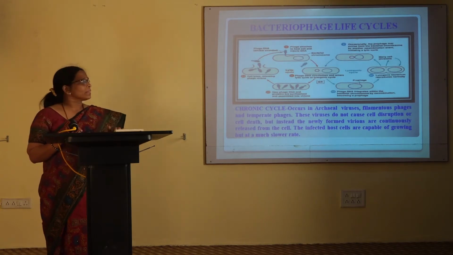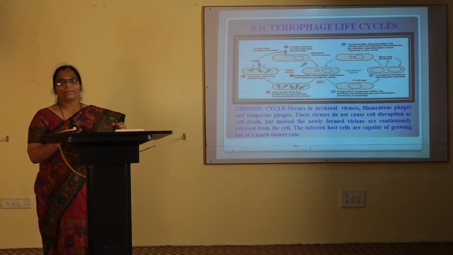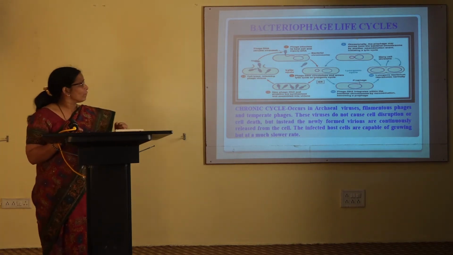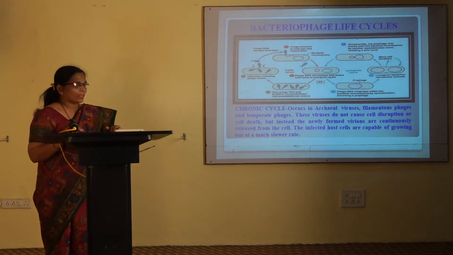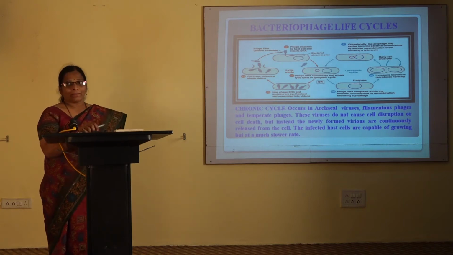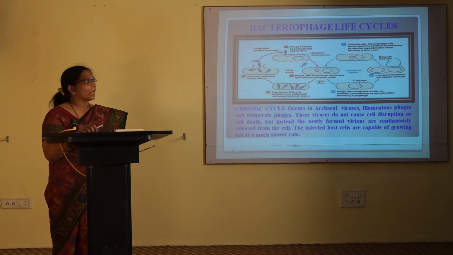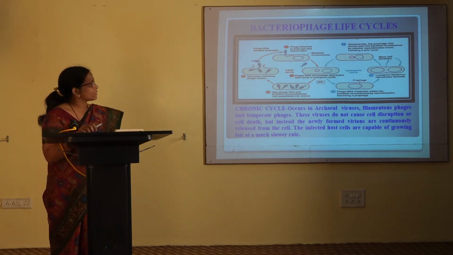These bacteriophages are of two types. As we can see here, their life cycle can be of two types: lytic bacteriophages and lysogeny bacteriophages. Lytic bacteriophages bring about lysis of the host cell. Bacterial cells can be killed with the help of viruses, and those viruses are nothing but bacteriophages.